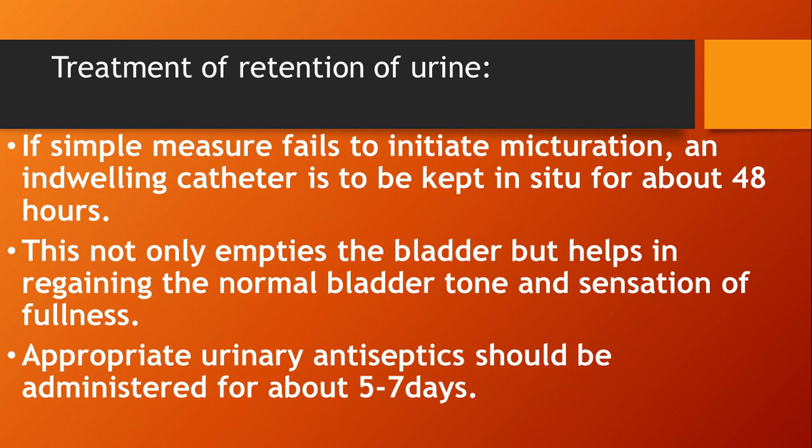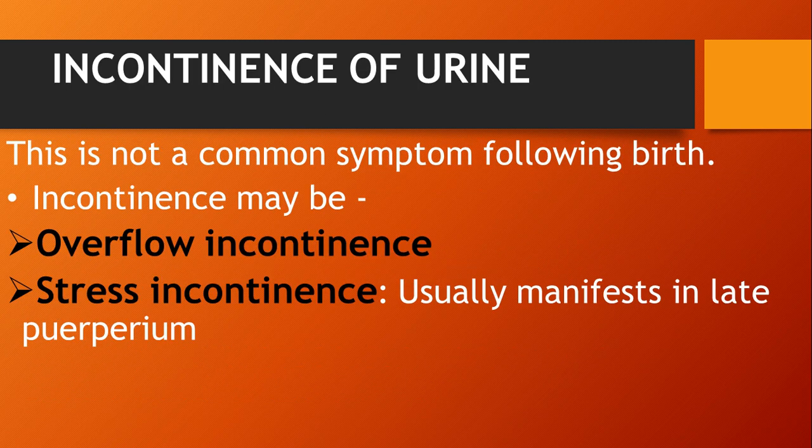Then next, an appropriate urinary antiseptic should be administered for about 5 to 7 days. Some of the antibiotics or antiseptic solutions we insert with the help of the catheter, or usually we give for douching, so it decreases the chances of infection also.